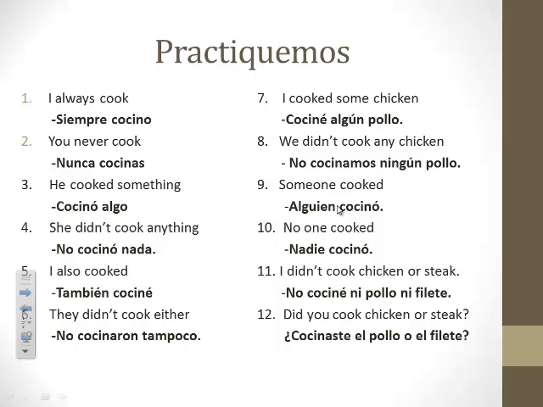9, someone cooked. Alguien cocinó. Here, someone was the subject of the sentence, not the direct object. Therefore, a personal a was not needed. 10, no one cooked. Nadie cocinó. 11, I didn't cook the chicken or steak. No cociné ni pollo ni filete. And 12, did you cook chicken or steak? Cocinaste el pollo o el filete.